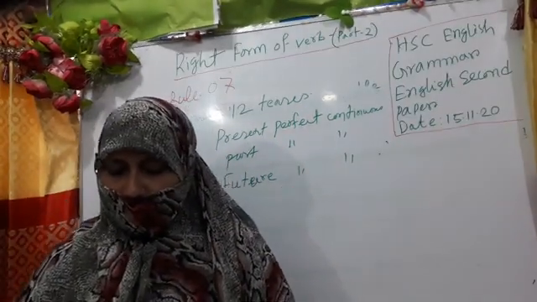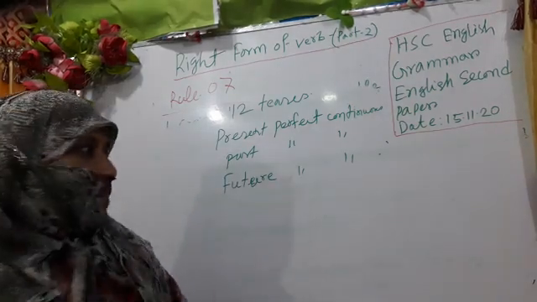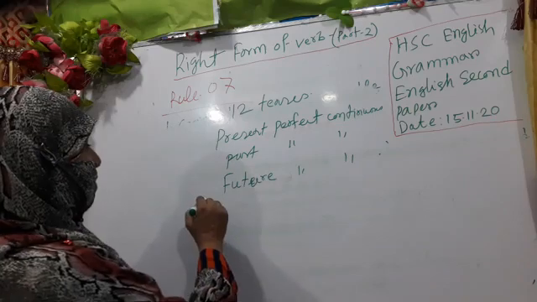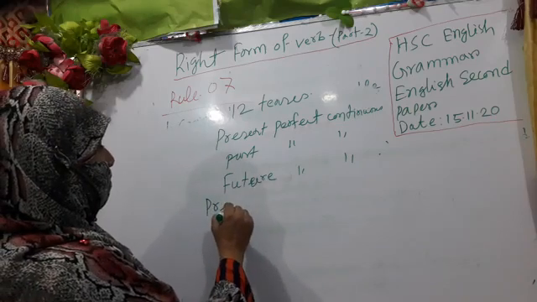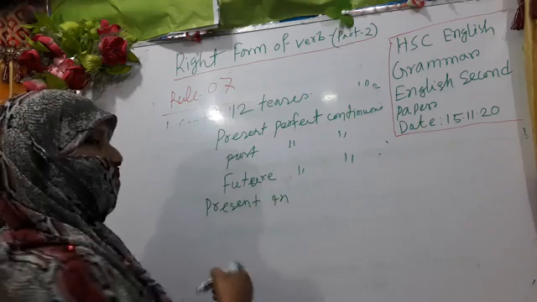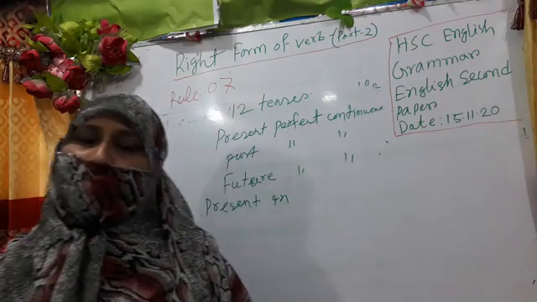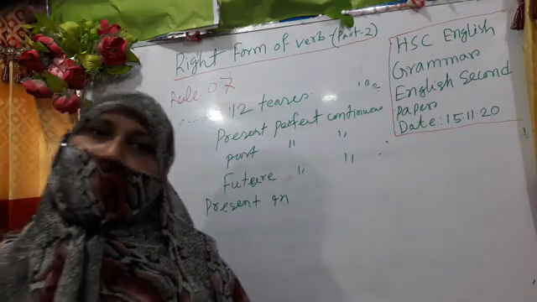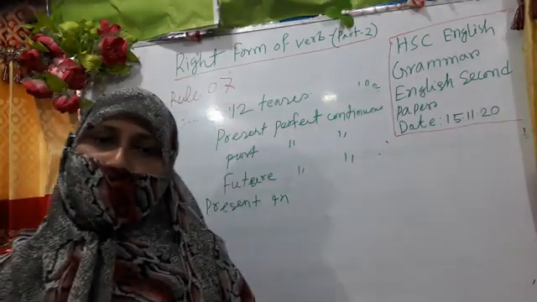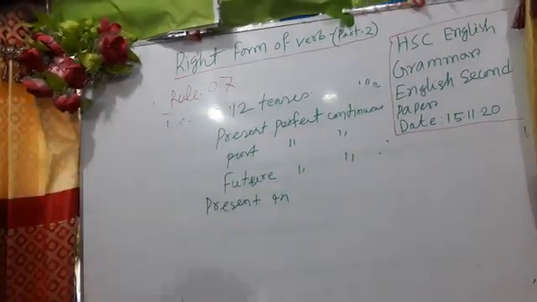But there are 9 tenses: present indefinite, present continuous, present perfect, past indefinite, past continuous, past perfect, future indefinite, future continuous, future perfect. These 9 tenses we can turn into passive.